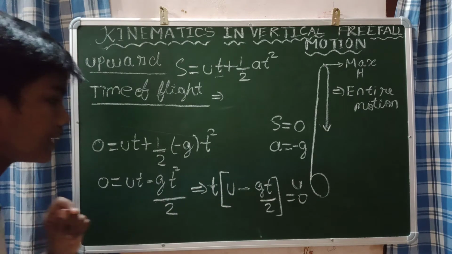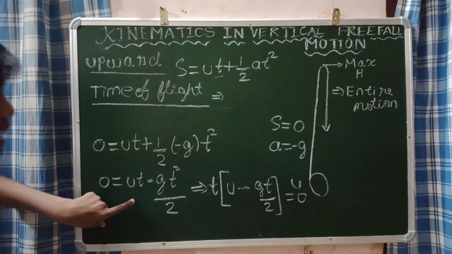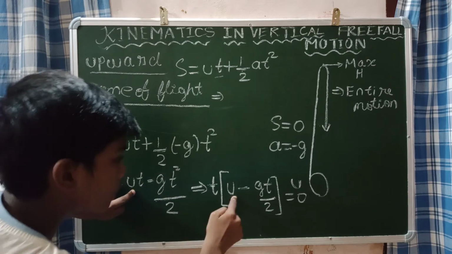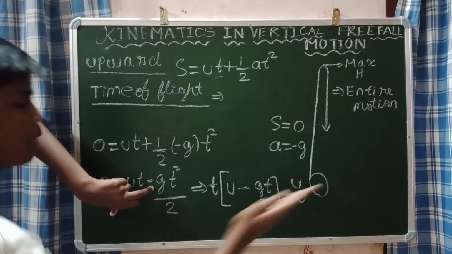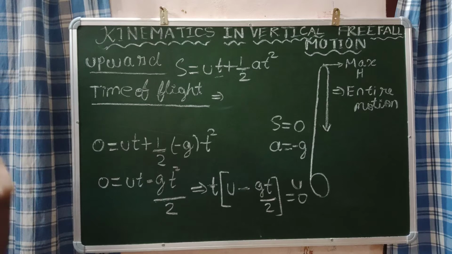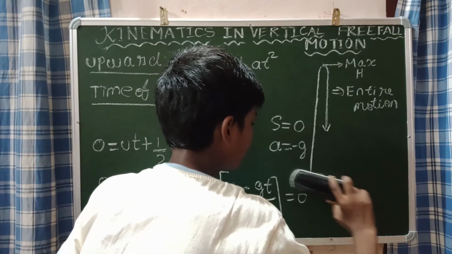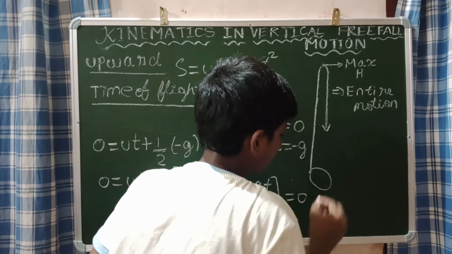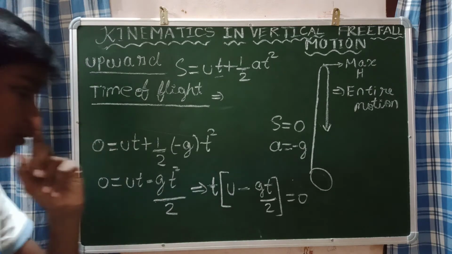Okay. So what I am saying is, I am just replacing this equation by taking the t outside. I am taking the t common. So t means t into u, u will be remaining, minus gt square. Taking t outside, it becomes gt divided by 2. That all know that. Now let us, I will rub this. It will be confusing for you. Now we know that t into (u minus gt divided by 2) is equal to 0.